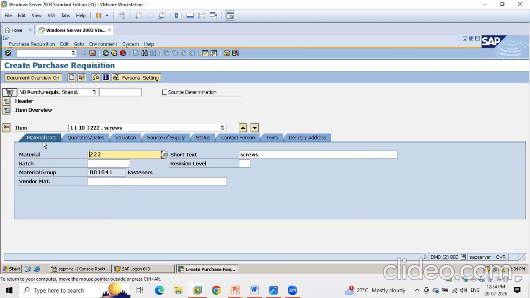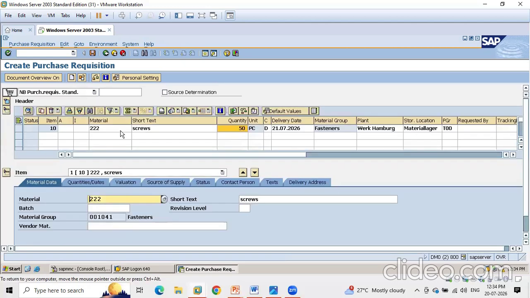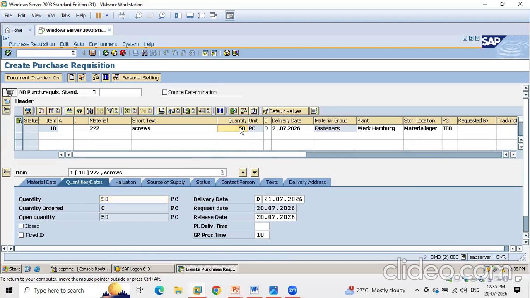Okay, and first will be the material data. What is the material data? Here this is the material data. It will be displayed at the item detail, and then the quantity. What is the quantity? Here it is 50. So if I change this to 25, okay, so the quantity is changed now. Okay, and all the details will be available.